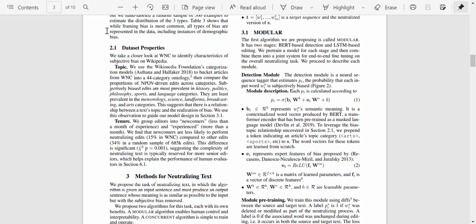So that would give them the insight about which topic is more likely to have some bias in it. So, as expected, history, politics, philosophy, sports, and language categories had the most edits, while meteorology, science, landforms, broadcasting, and art categories had fewer.